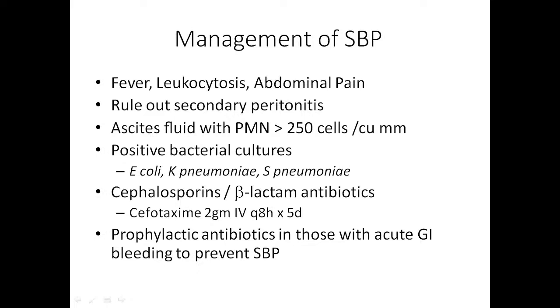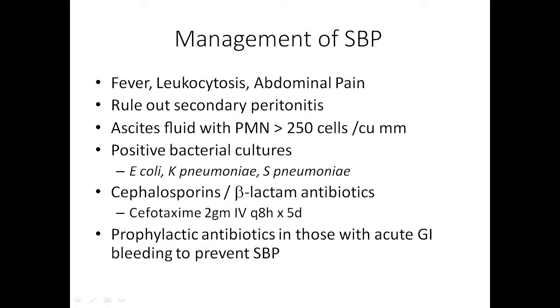So, how will you diagnose SBP? When the ascitic fluid neutrophil count is more than 250. You have done the ascitic tapping and sent the fluid for albumin estimation and for cell count. If that cell count is more than 250, it suggests the patient has SBP.